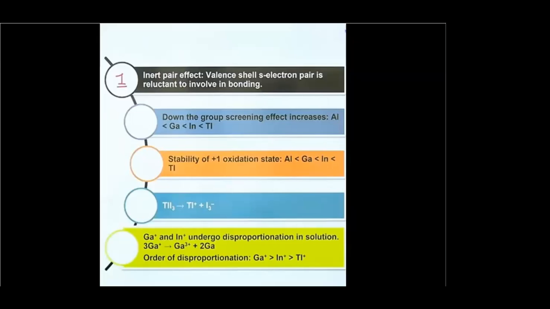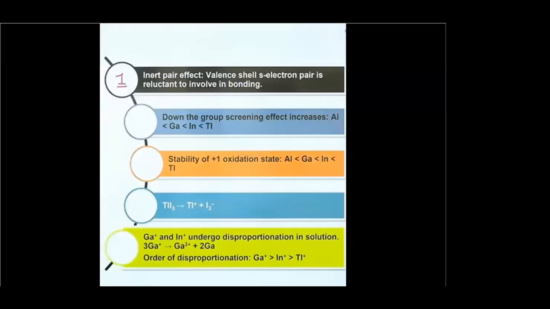The S subshell is more penetrated towards the nucleus, and as we move down the group, in case of heavy elements like gallium, indium, thallium, due to the d orbital, which exhibits poor screening effect, and the f orbital, that is lanthanide contraction, because of all these reasons I explained yesterday, the S electrons show reluctance towards bond formation. So only the electrons of the P subshell participate in bond formation, and that is the reason that the boron family exhibits two oxidation states. One is +1 and the other is +3.